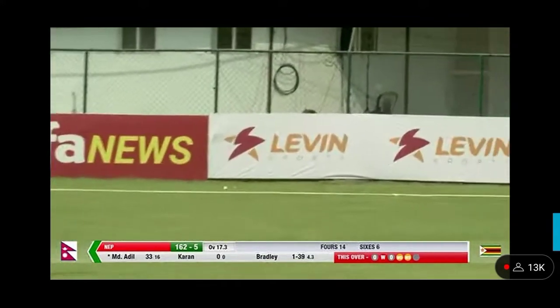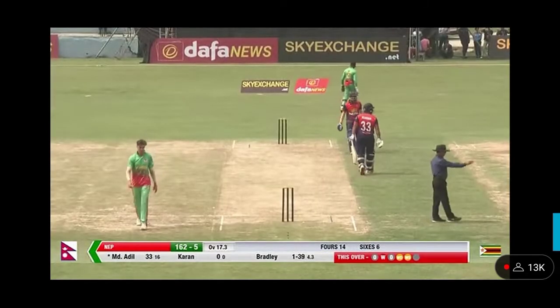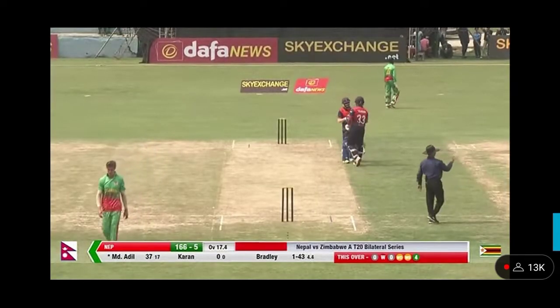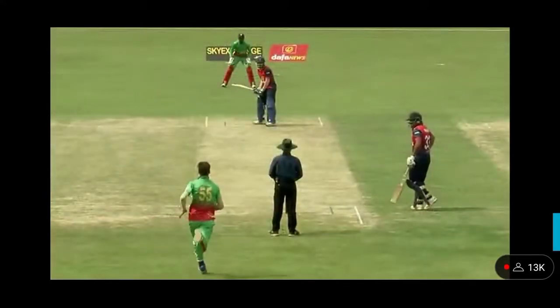Looks for the leg stump Yorker, and he's been out-thought here, isn't he, by Mohammed Adil Alam. That crashes into the Levin Sports side. He ended up having to go straighter with the Yorker, looked for the block hole. Adil Alam just gets him away.